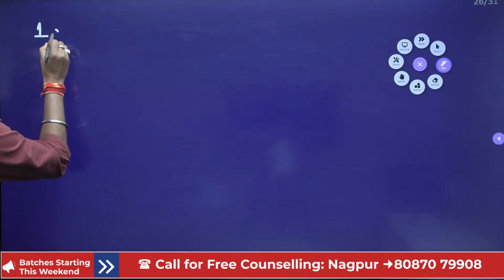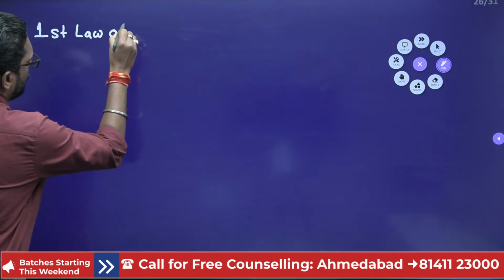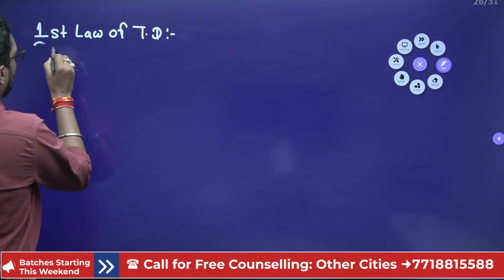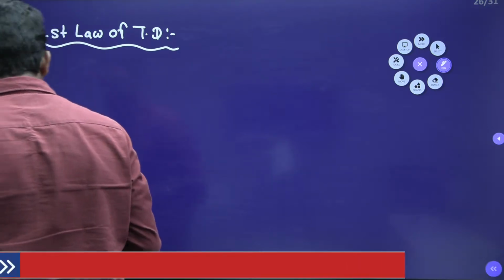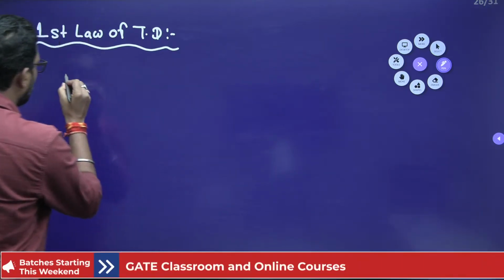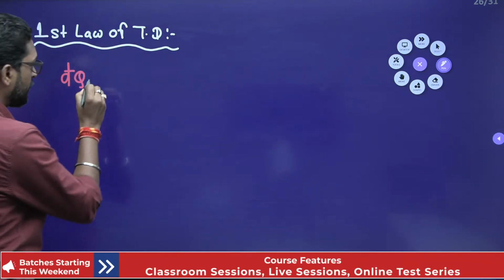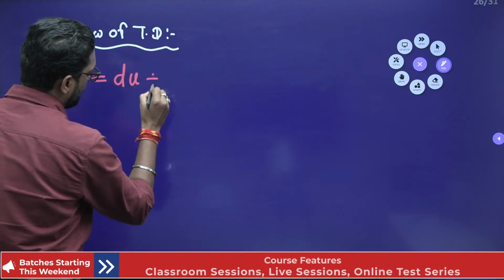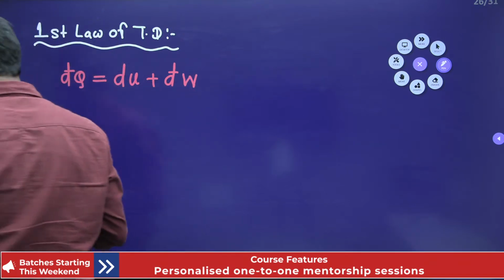What do we know about the first law? We know that dq is equal to du plus dw. What are the assumptions of this equation?